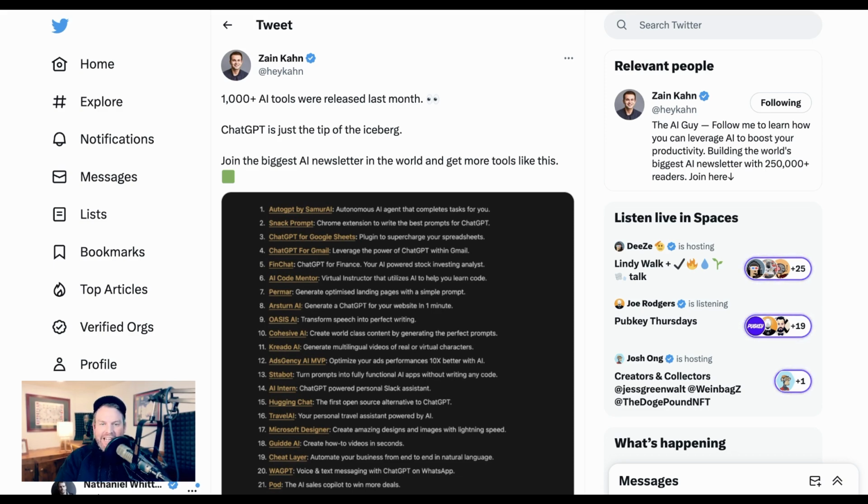And the idea here is to make you feel like there's so much that you're missing out on and that there's incredible tools that could be changing what you actually do. And on the one hand, that's not totally wrong. There are incredible tools out there. But on the other hand, there's no way for any human on the planet to keep up with everything that's being built. And so what I'm doing today is to show you the actual AI stack that I use day in and day out to create videos, podcasts, and other types of content.